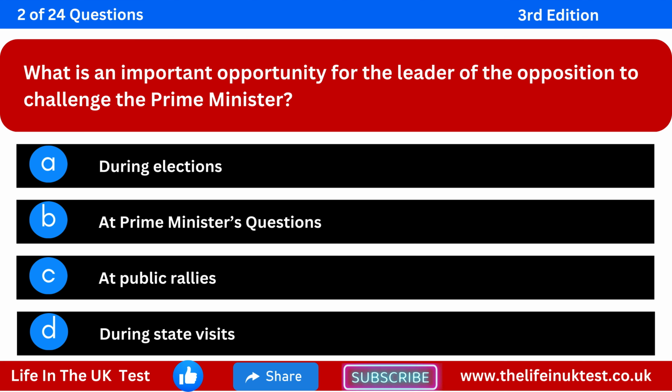What is an important opportunity for the Leader of the Opposition to challenge the Prime Minister? Option A. During elections. Option B. At Prime Minister's questions. Option C. At public rallies. Option D. During state visits.